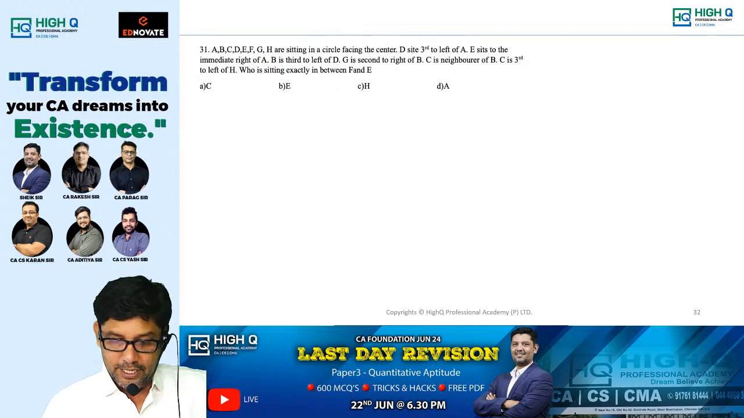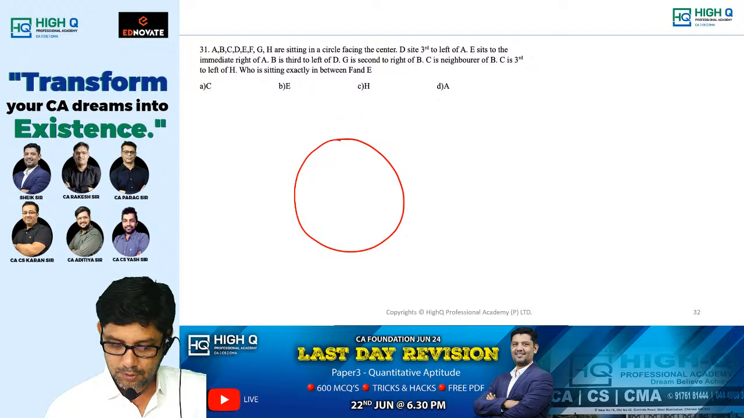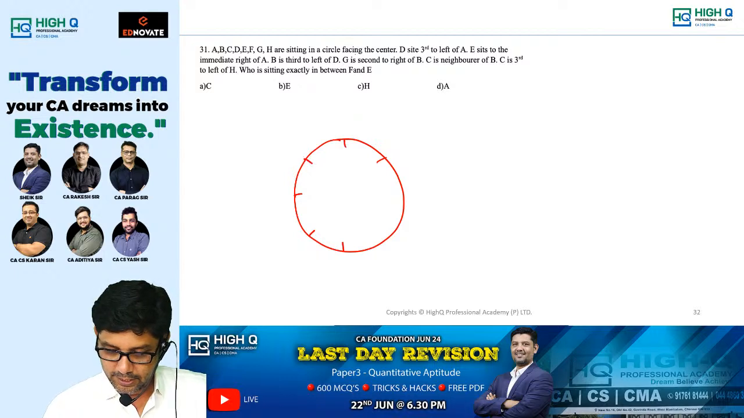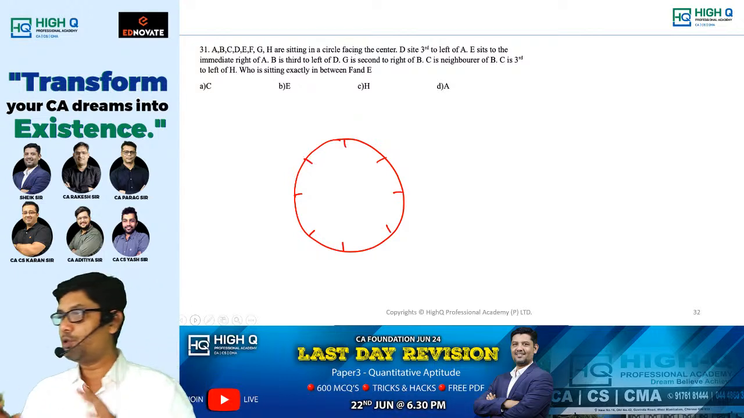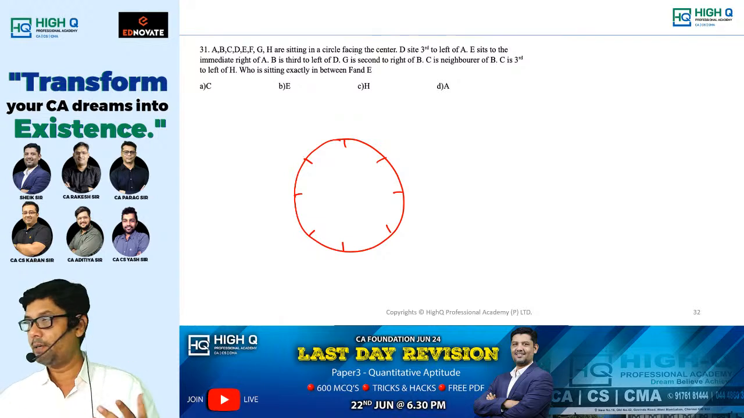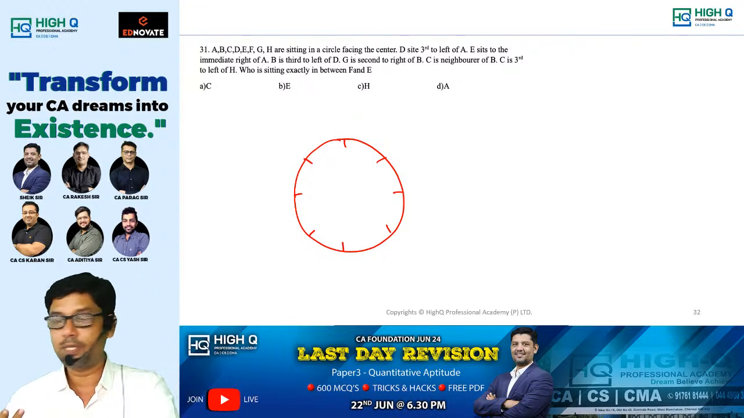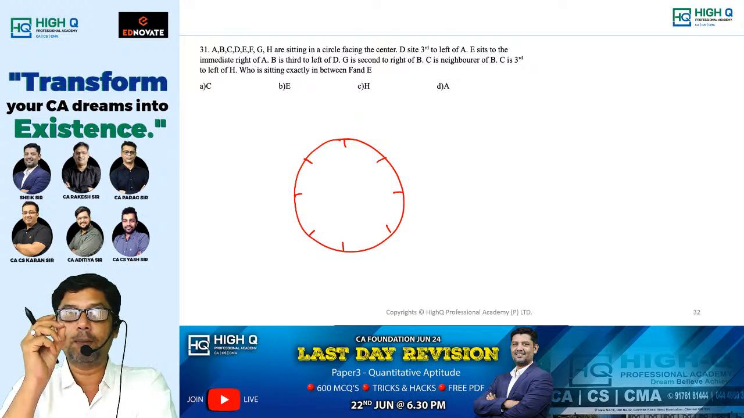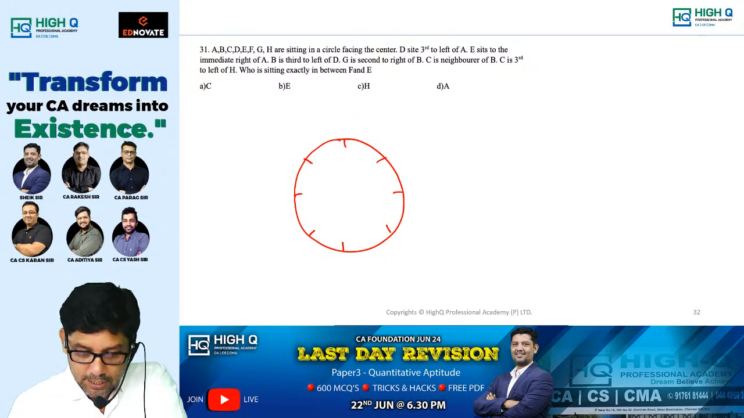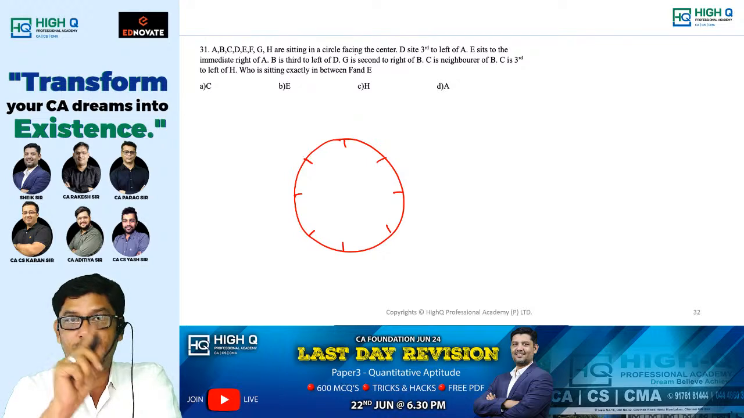Next one. A, B, C, D, E, F, G, H are sitting in a circle facing the center. Carefully you have to draw. Total how many people? 8. 1, 2, 3, 4, 5, 6, 7, 8. I already told you, when an 8-people arrangement comes, initially you should avoid it because it takes a lot of time. At the same time, when circular problems are coming, always fix one place. Now, one place for one person.